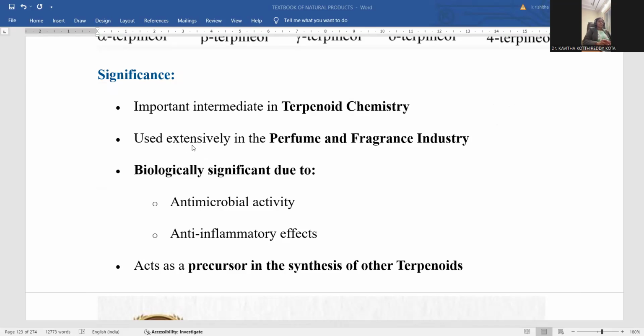Generally it is an essential oil. Oily materials having perfumery tendency and fragrance are the important features of alpha terpineol, so you can utilize this compound in the perfume and fragrance industry.